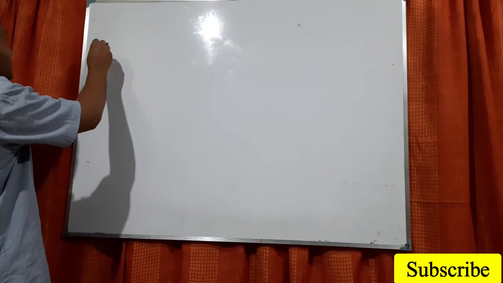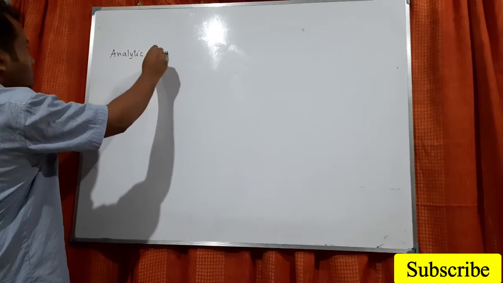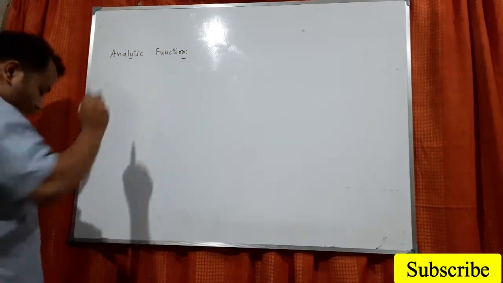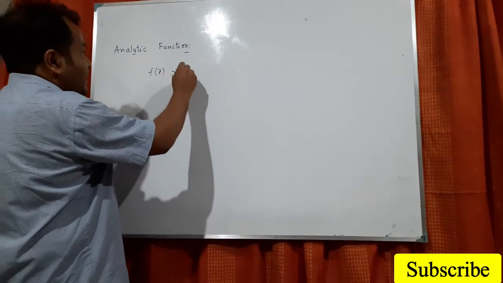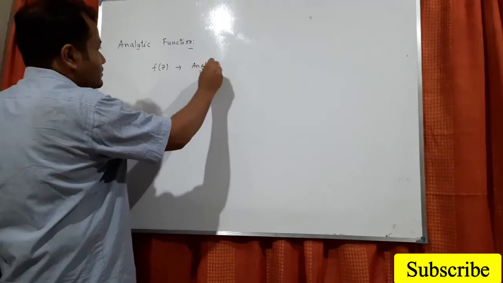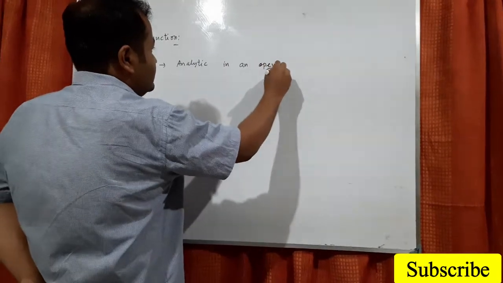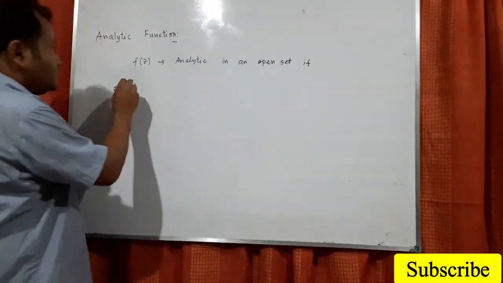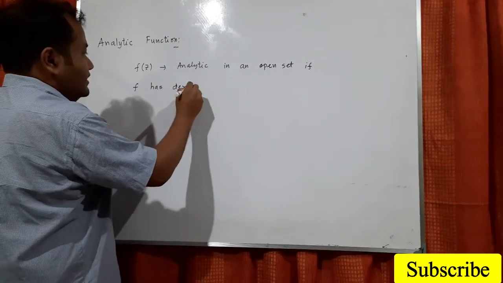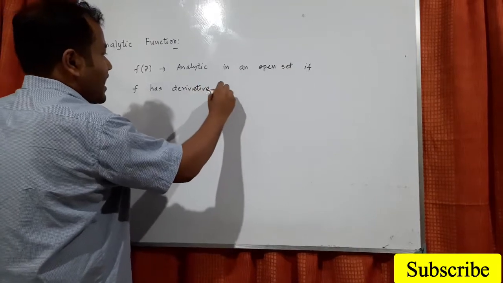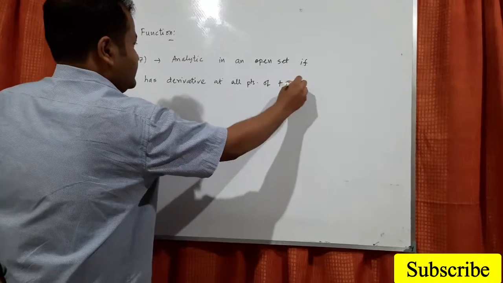A function f(z) is said to be analytic in an open set if f has a derivative at all points of the set.